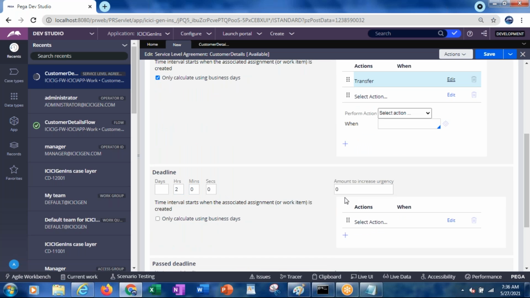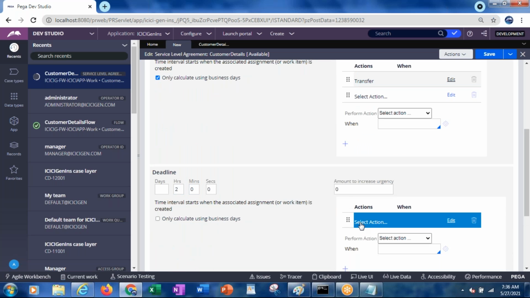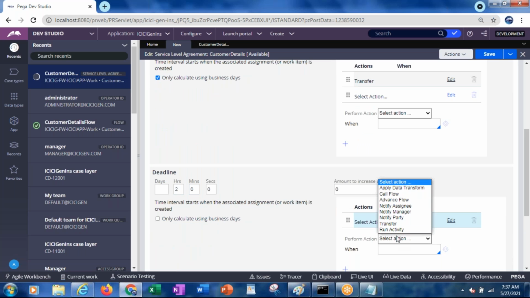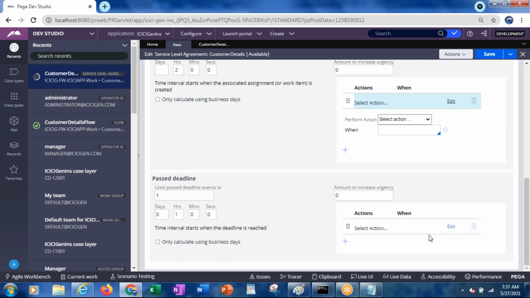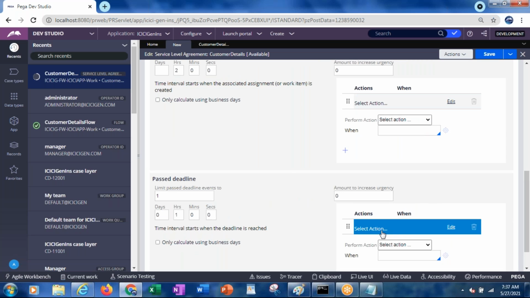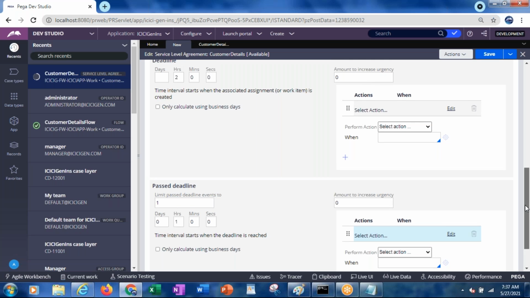For deadline also same thing, the actions will be the same. And for past deadline also it is the same thing. Now like this it will be there, and after this we have something called amount to increase urgency.